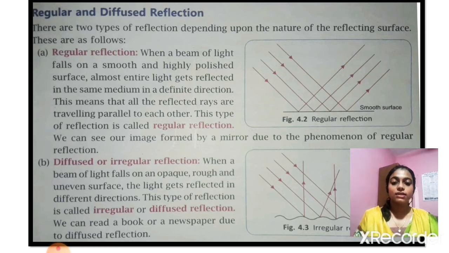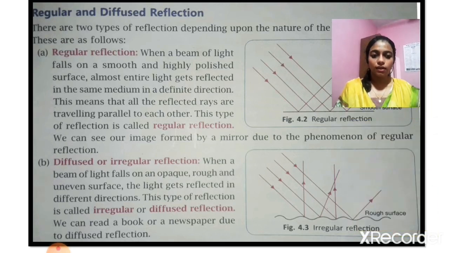When the surface is not smooth or polished, when it is rough and opaque, what happens? The light gets scattered, or it gets reflected in different directions. This type of reflection is known as irregular or diffused reflection. You can see in figure 4.3 the irregular reflection. That is, the reflected rays are not in the same direction or in a particular direction. They are scattered and go in different directions. So you can read a book or a newspaper due to diffused reflection.